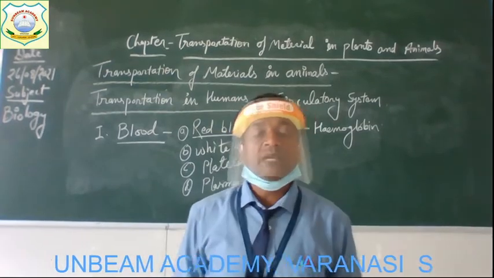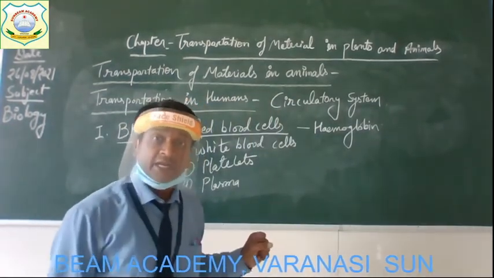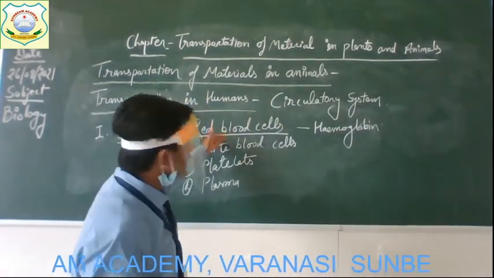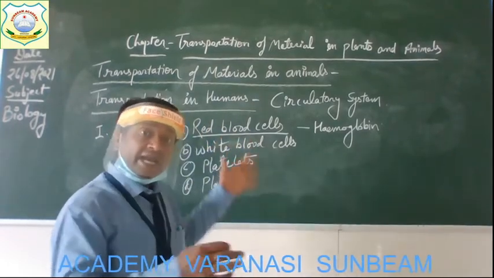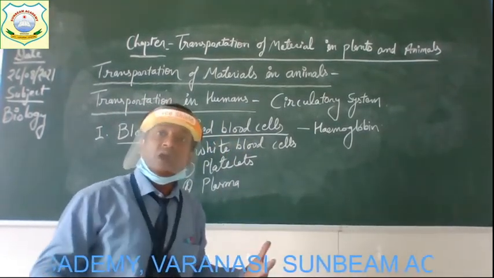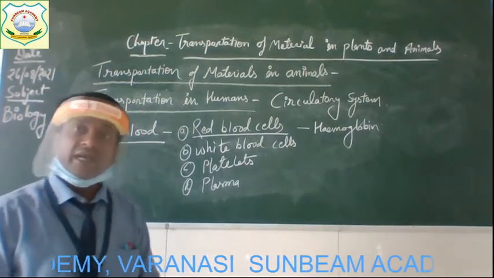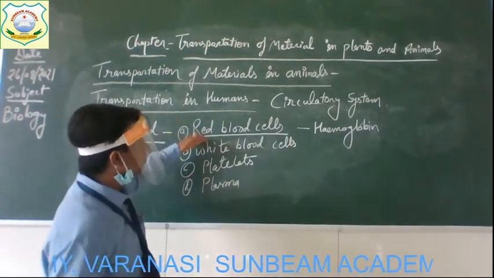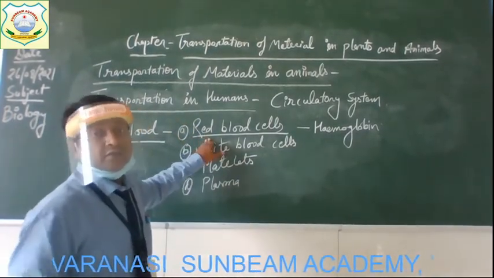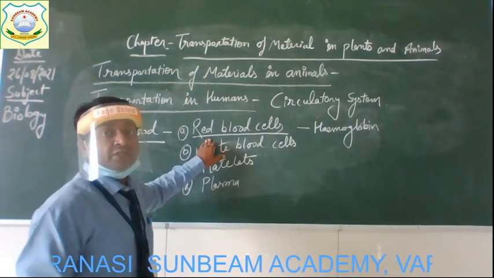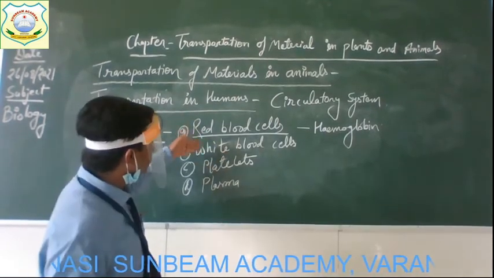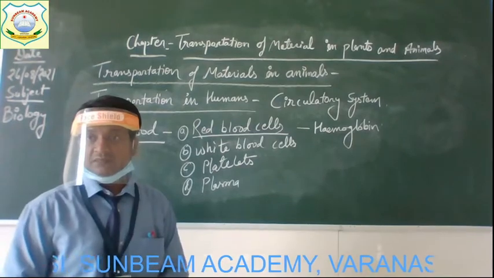So hemoglobin is the pigment which is red in color and present in red blood cells. That is why our overall blood looks red in color, because red blood cells are present in maximum numbers in our blood as compared to the rest of the cells.